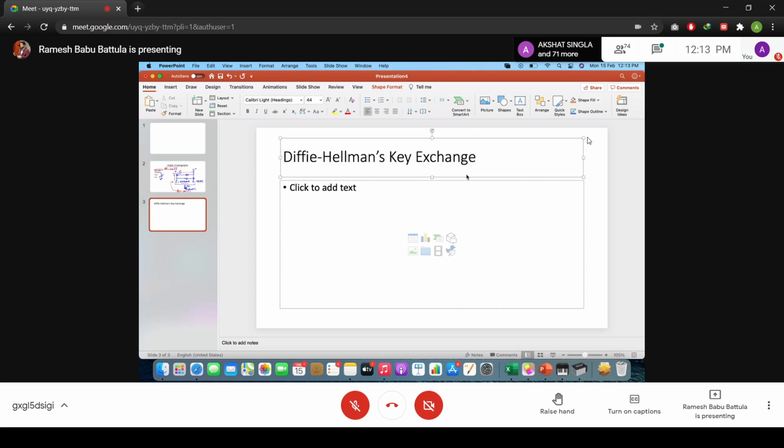Here, we should understand one particular concept called a trapdoor function. What do we call a trapdoor function? Actually, this trapdoor function is a permutation family. This trapdoor function is used to generate the key.